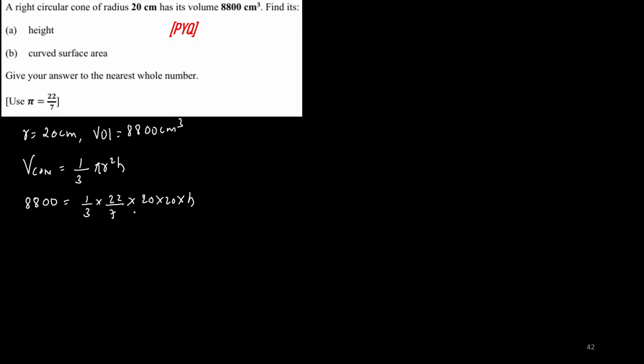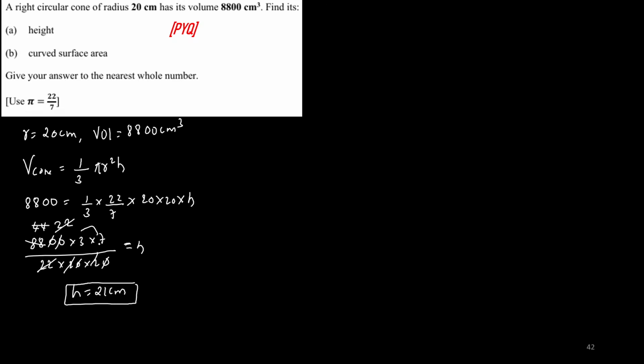Wherever it is possible to cancel, you cancel it off. I cannot cancel anything from the RHS, so 8800 into 3 into 7 divided by 22 into 20 into 20 is equal to h. Now these zeros get cancelled. 2 ones are 2, 2 fours are 4s, 2 ones are 2, 2 2s are 2s. So this and this will get cancelled. So height you are getting as 21 centimeter, because 3 into 7 is 21 centimeter. Clear?